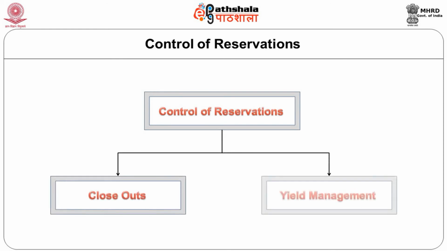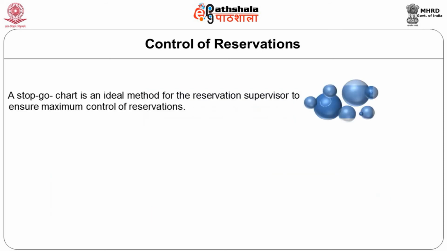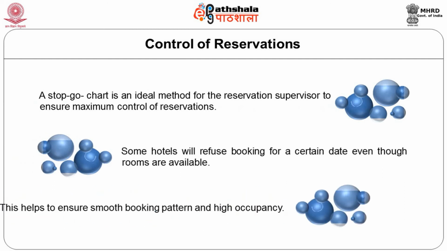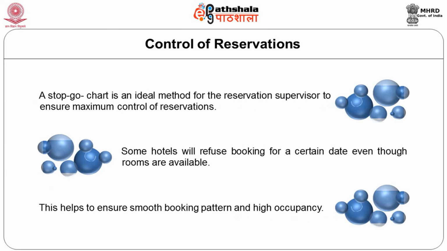Always there should be a control in the reservation process in order to keep up a good repute in the field. These are closeouts. A stop-go chart is an ideal method for the reservation supervisor to ensure maximum control of reservations. Some hotels will refuse booking for a certain date even when the rooms are available. This helps to ensure smooth booking pattern and high occupancy.